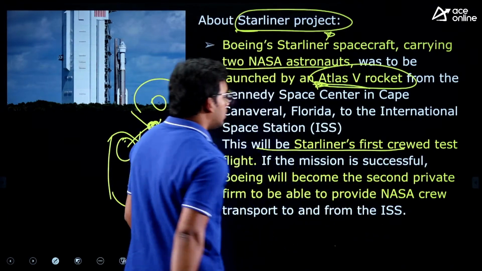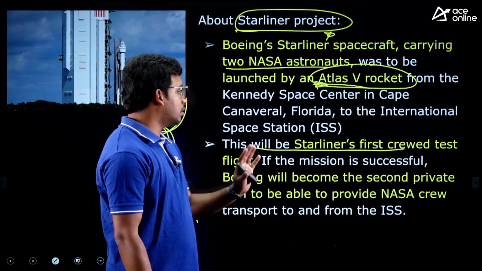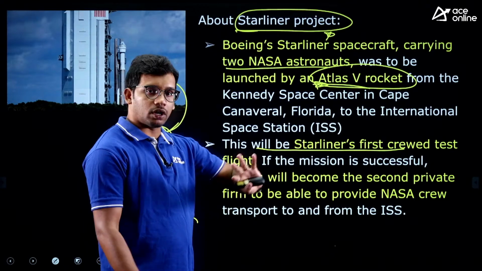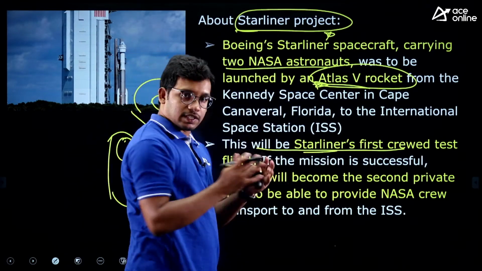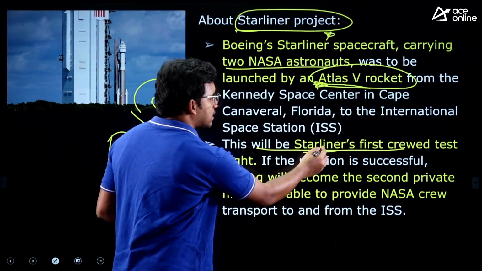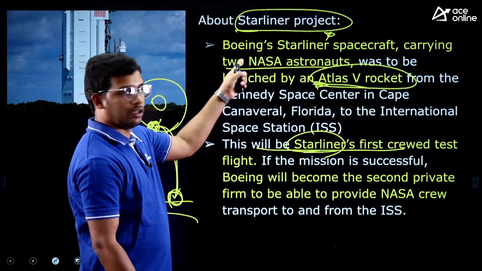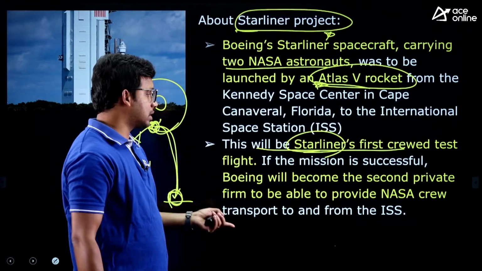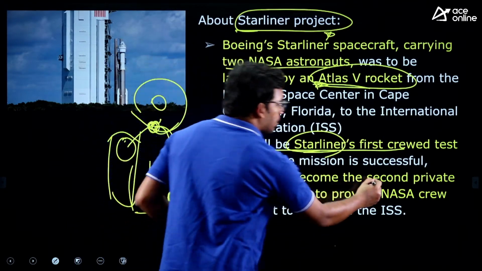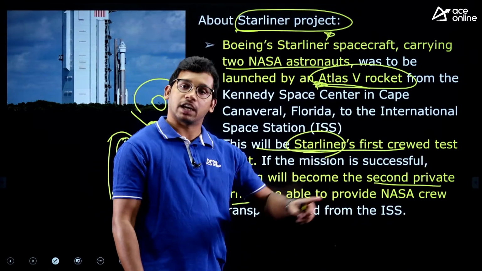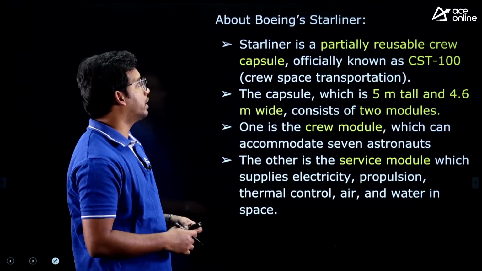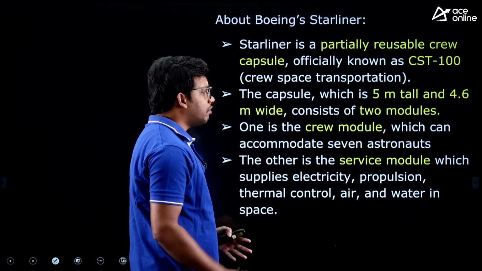So this will be the Starliner's first crewed mission flight. Till now they did not test, but this is going to be a test. Like SpaceX is a company or a brand of space, similarly Starliner is a brand of Boeing, like how SpaceX is of Elon Musk, right? So it is going to be the second private firm apart from SpaceX, if it is successful. But anyway, it was halted, right? So what all will be there?